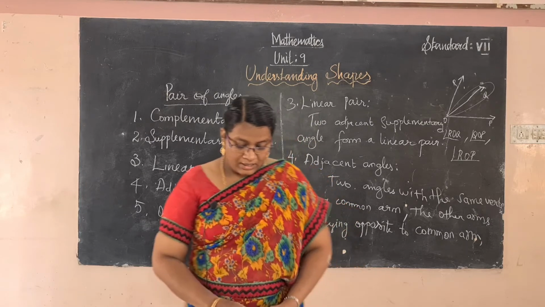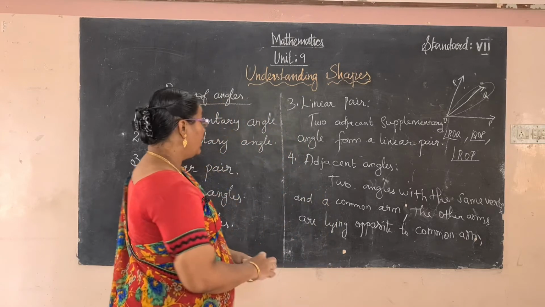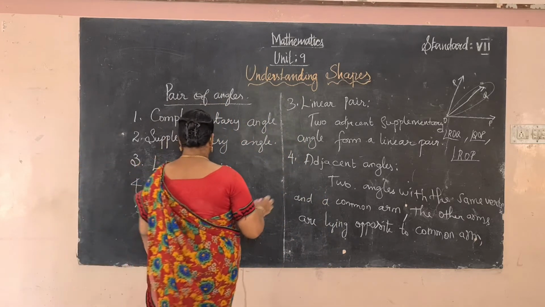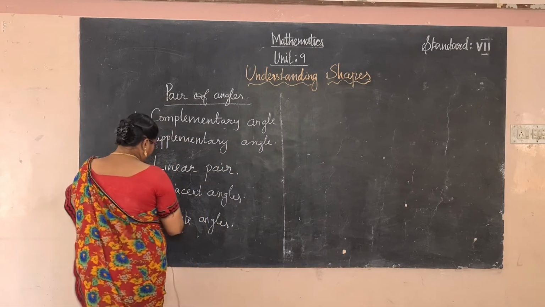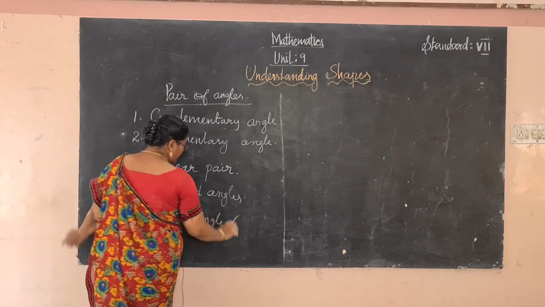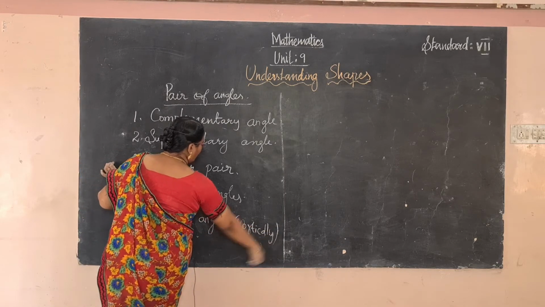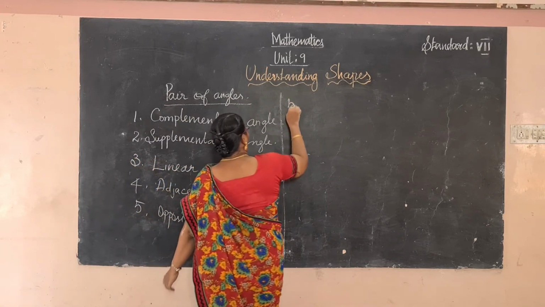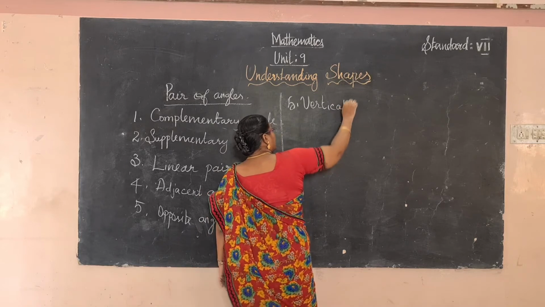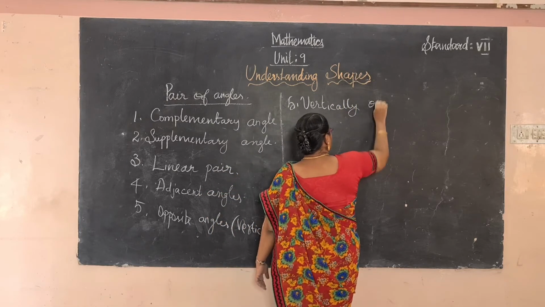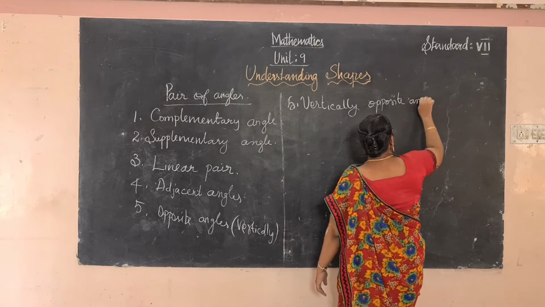Okay, and the next, final one, vertically opposite angles or opposite angles. The fifth one, vertically opposite angles.